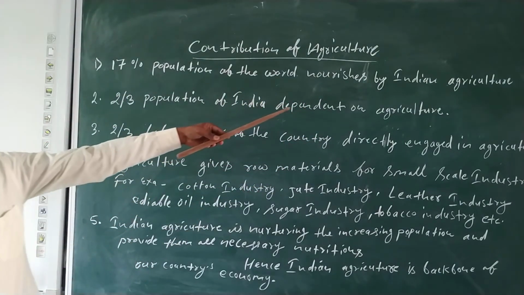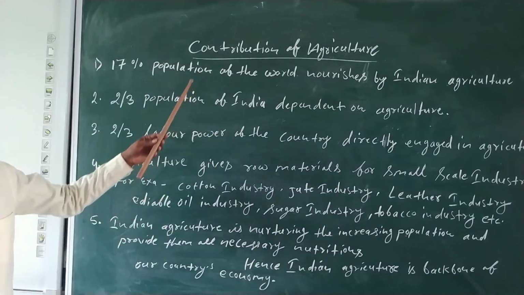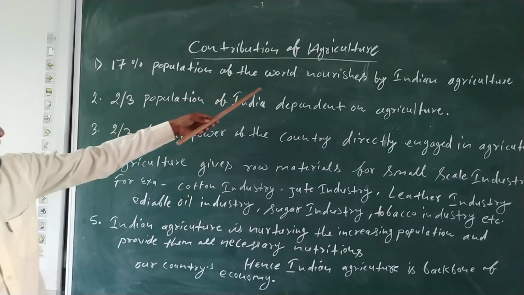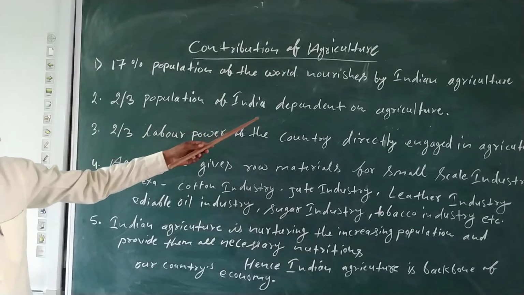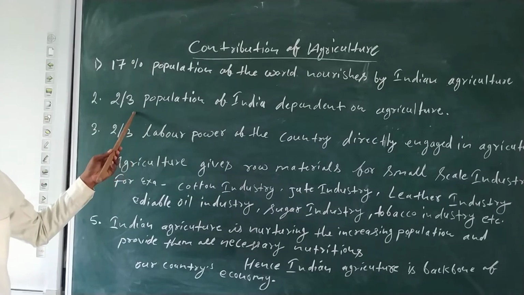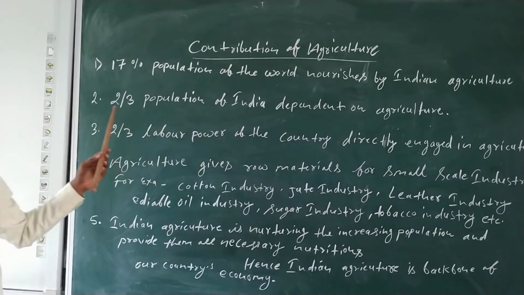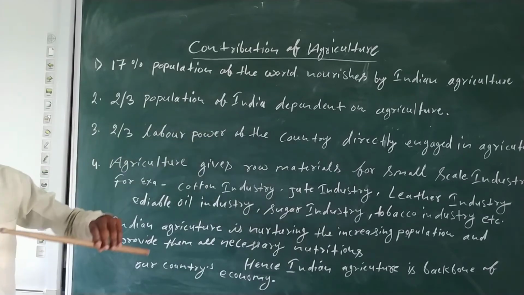Means Indian agricultural production is exported to other parts of the world, and 70% population is nourished by Indian agriculture. Then second point, two thirds of the population of India is dependent on agriculture. Means for their employment, directly or indirectly, they are dependent on agriculture. Two out of three Indians.